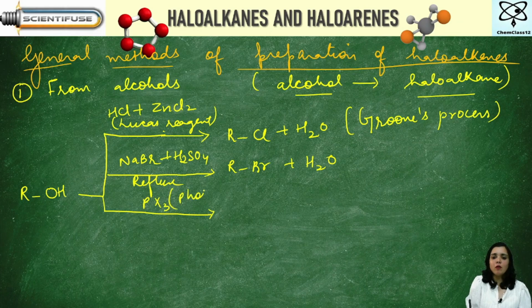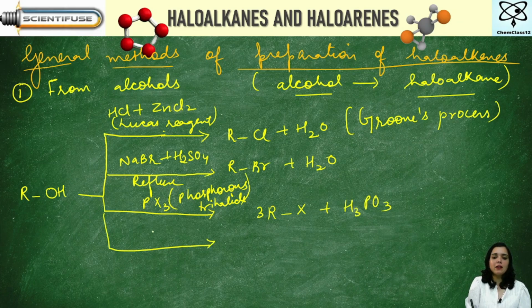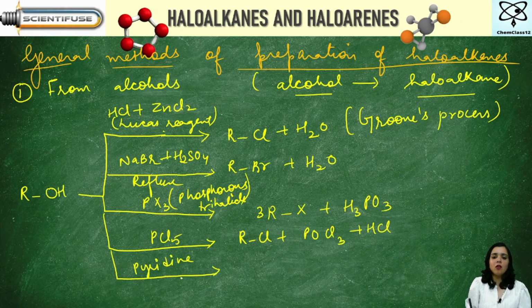Then again, the third thing that we have here is, what is this? This is actually phosphorus trihalide. When you react an alcohol with phosphorus trihalide, I get 3RX plus H3PO3. Correct? Then the next method is with PCl5, which gives RCl plus POCl3 plus HCl. And one more method that we have is reaction of alcohol in the presence of pyridine and SOCl2.